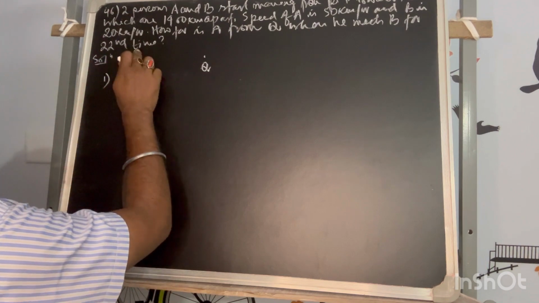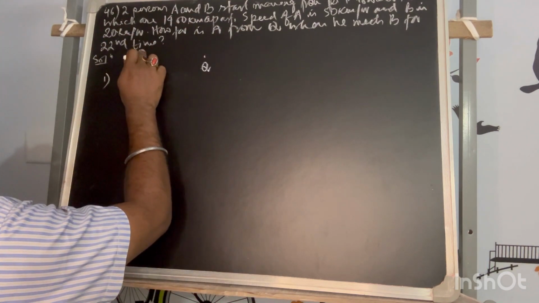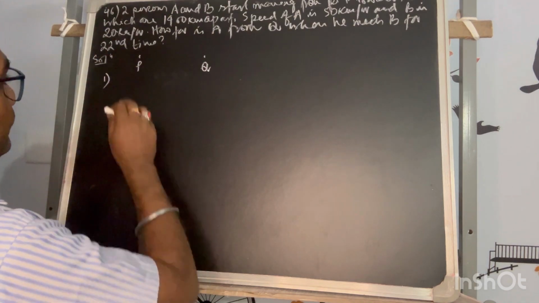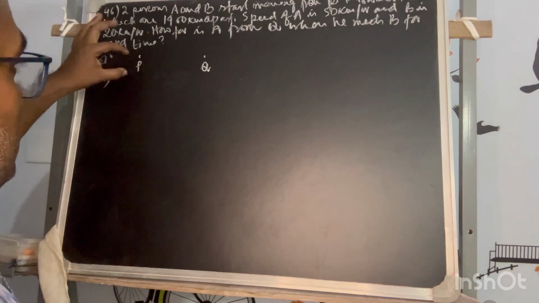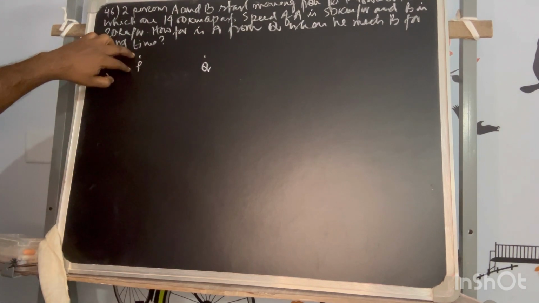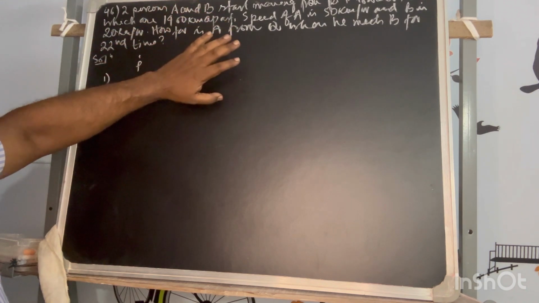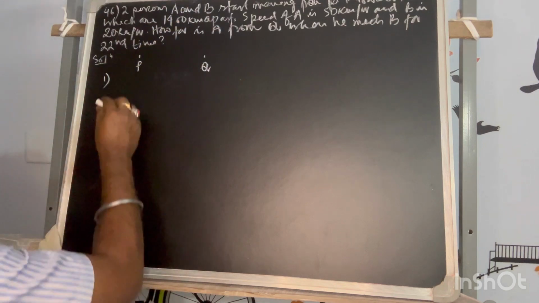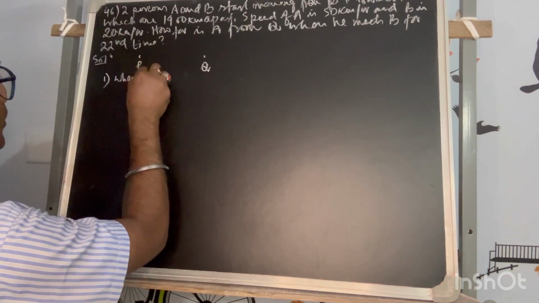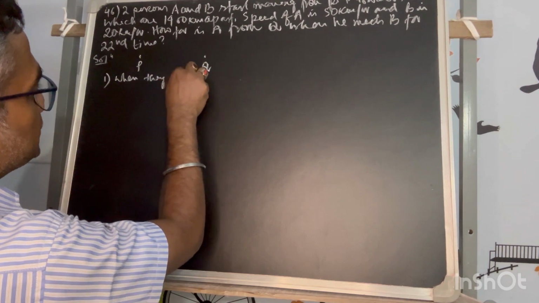When two persons or two particles start from a single point and their velocity is different, for the first round they won't meet each other when they move in the same direction.